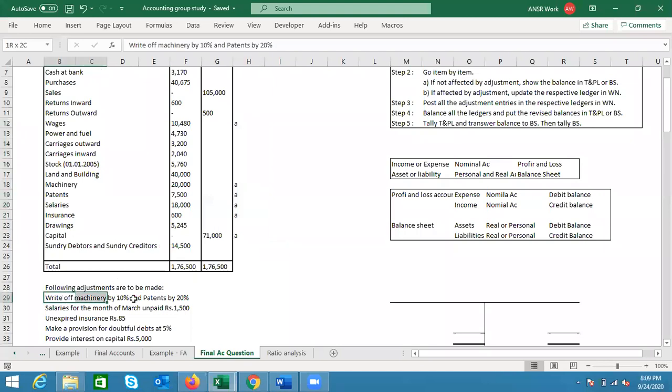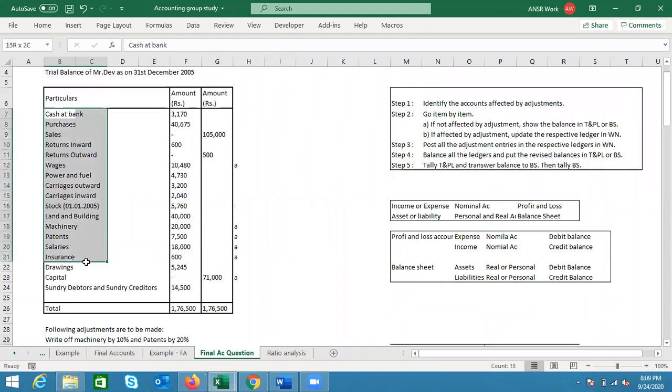So writing off machinery, I'm going directly to the adjustments. Writing off machinery by 10%, patents by 20%. We saw here two of the accounts are depreciation and machinery, and in the other case depreciation and patents. Depreciation account is not there. If you remember, I had told that if the account is not there, you don't need to do anything. We'll be preparing a new account for it.